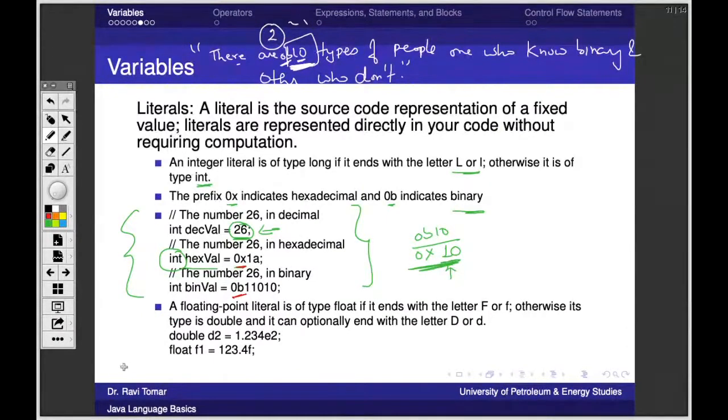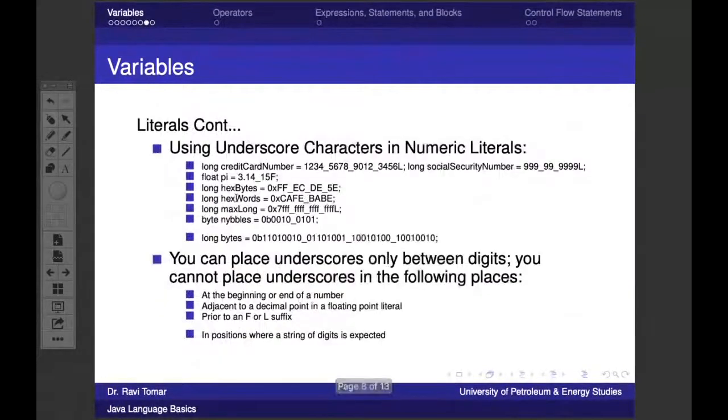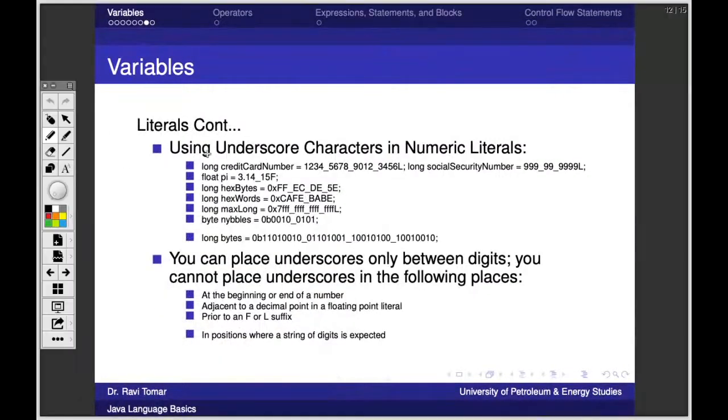Understood? So any long value will contain L after it, any float value will contain F after it. So these are the rules for the literals. For the other thing that I am saying about this: suppose you have to store a credit card number in a variable.